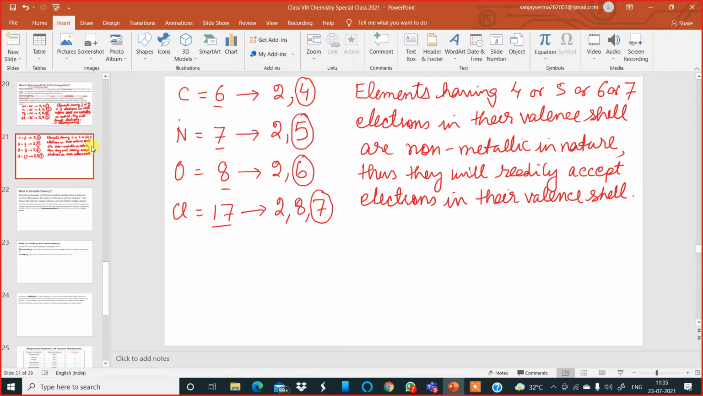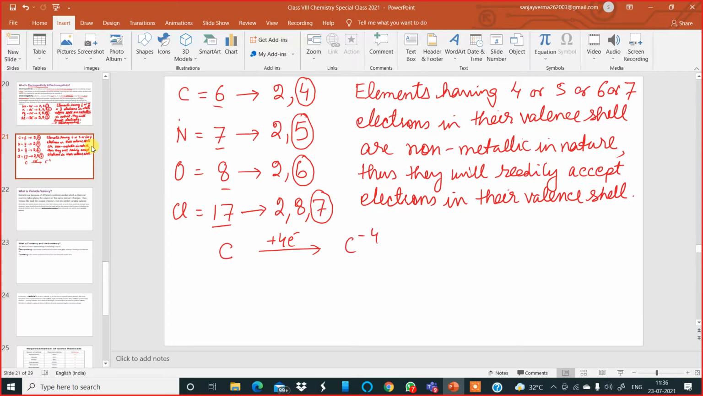They will receive electrons where? In their valence shell. That is why, my dear boys, carbon will receive how many electrons? If I give it 4 electrons, it will acquire an octet after receiving 4 electrons. So its valence is -4.